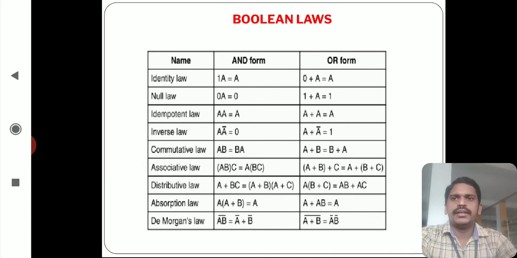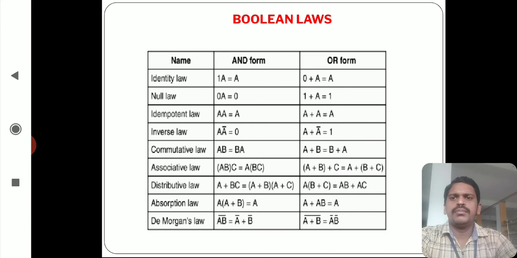Next, commutative law: A dot B equal to B dot A. This is for the AND law, and for OR, A plus B equal to B plus A. These are the different types of laws used in Boolean algebra: associative law, distributive law, absorption law, De Morgan law. You can observe the De Morgan laws: A dot B whole bar equal to A bar plus B bar. For OR logic, A plus B whole bar equal to A bar dot B bar. De Morgan laws are very useful for simplifying Boolean expressions.